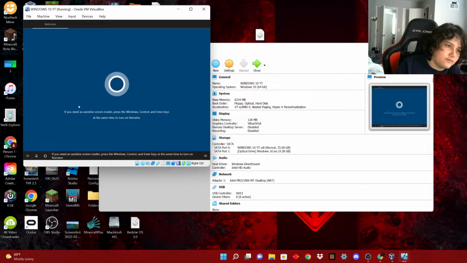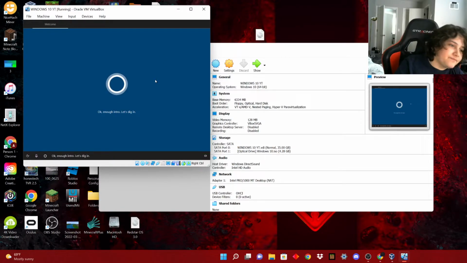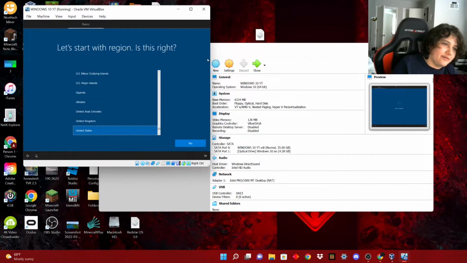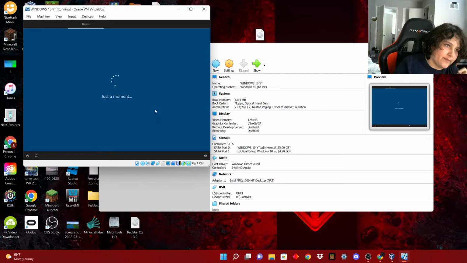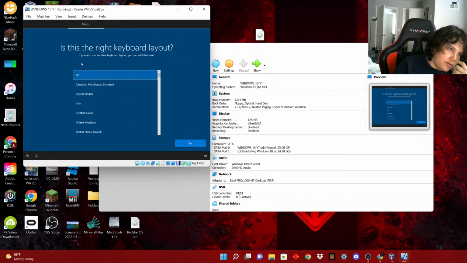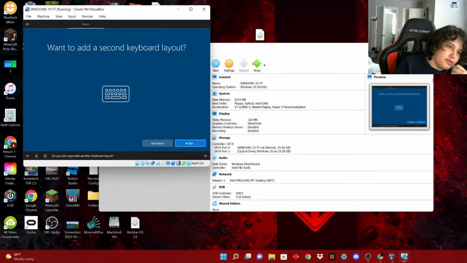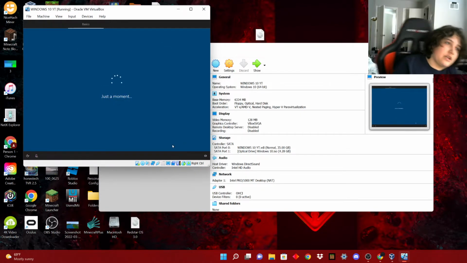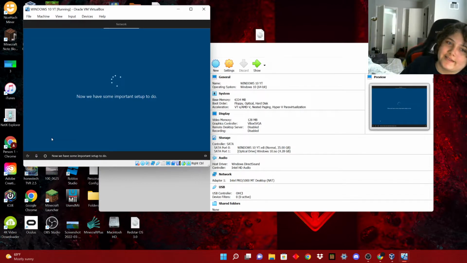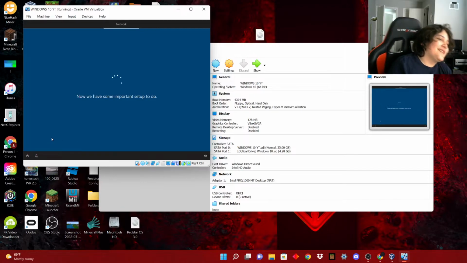Okay. Yes, enough intro. We're in the Windows 10 setup. I'm just going to go through this random stuff. US. Skip. I'm not even going to sign into a Microsoft account or anything, because I just want to show you how to do this. So, if you don't know how to set up Windows 10, this is how you would do it.